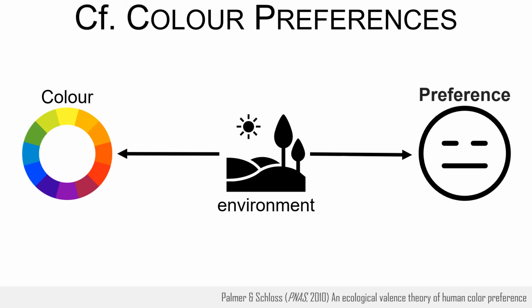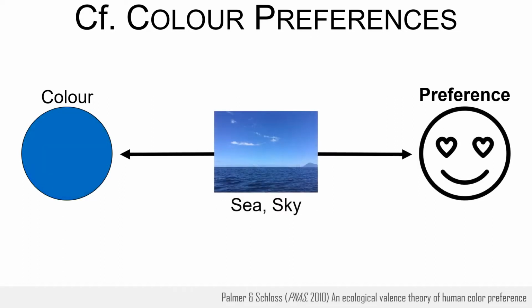Our approach is inspired by Palmer and Schloss' ecological model of color preference. The key idea here is that people like colors that are associated with objects and materials they encounter in their environment. For example, many people very much like blue because it is associated with the sea and the sky, and most people like the sea and the sky.